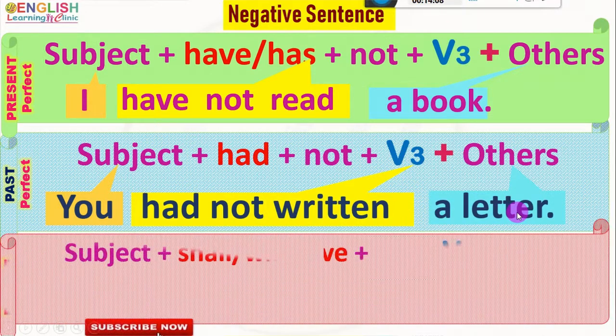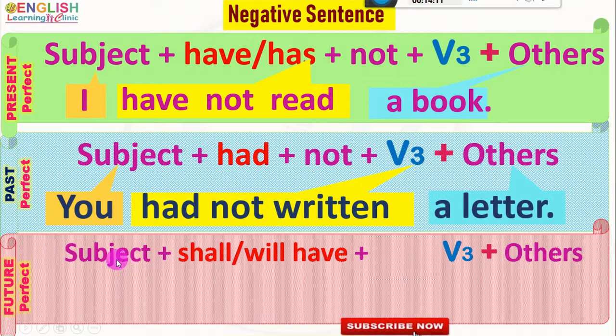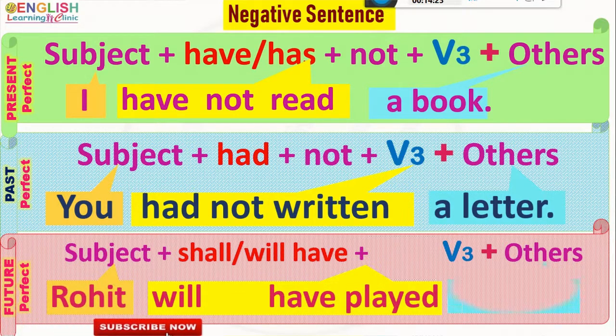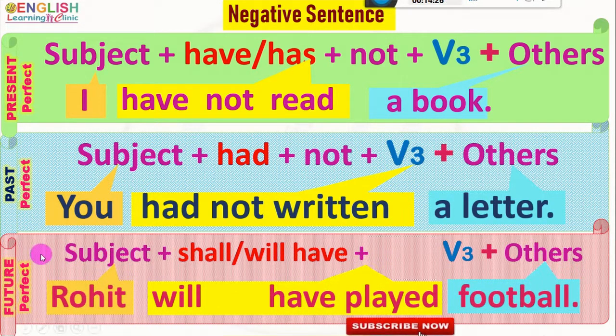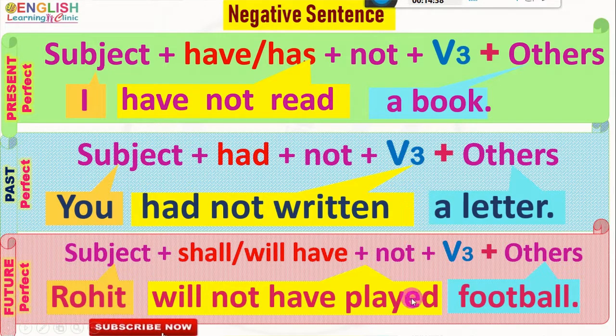For future perfect tense, the assertive affirmative structure of the sentence is that, and the constructed sentence, as we have already constructed, is Rohit will have played football. To make it negative, in the same way, we put only not after that auxiliary verb, that is the helping verb. So the negative form is that, and the negative form of the verb is that. The negative sentence is Rohit will not have played football.